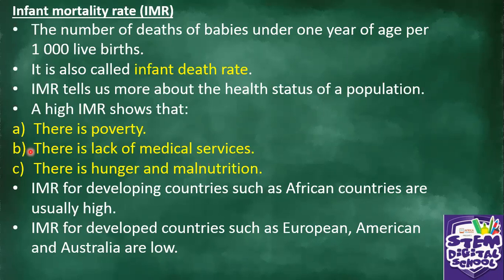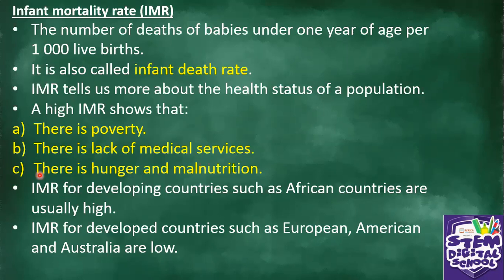So if a country is experiencing high infant mortality rate, maybe it is because there is lack of what? Medical services. So the babies, they die. There are no medicines, okay, to treat babies. There is also hunger and malnutrition.